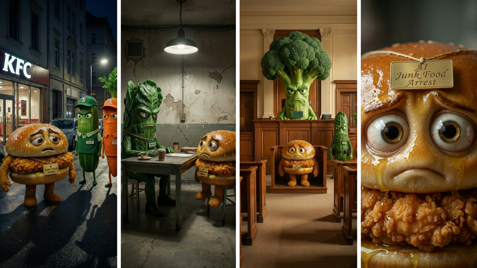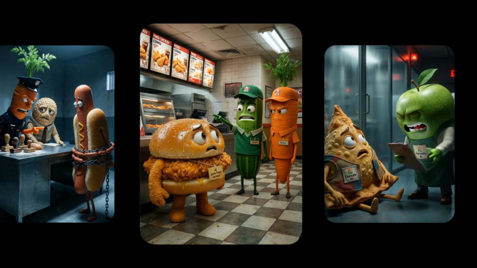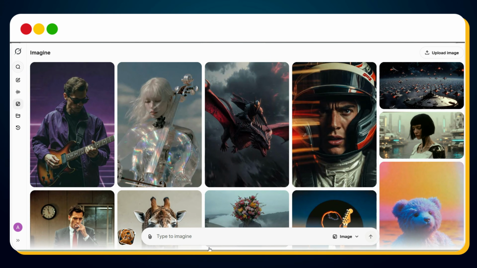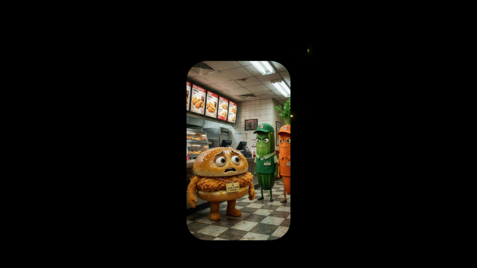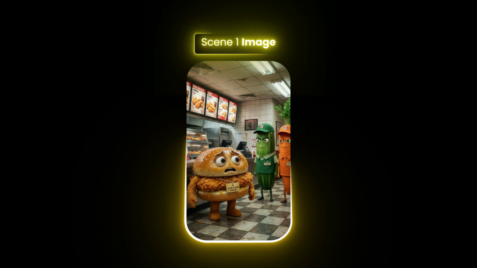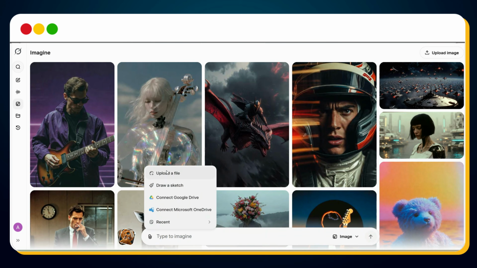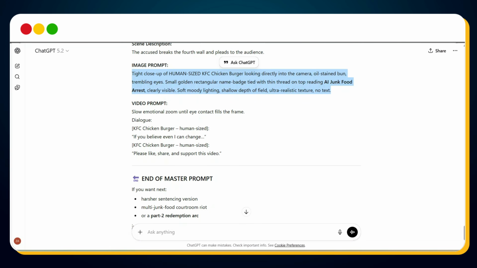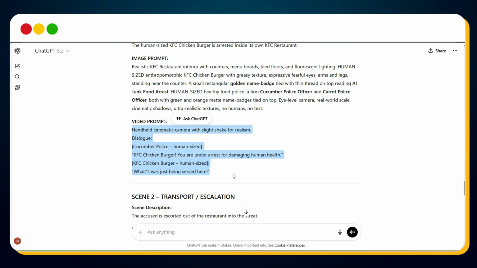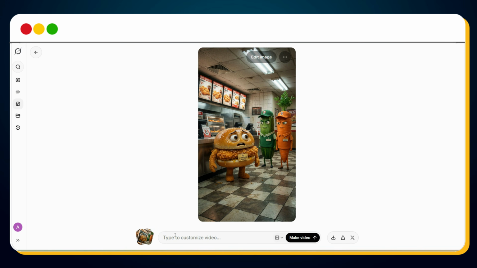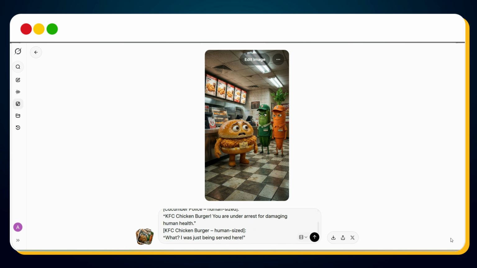Now it's time to convert these images into viral AI video clips. To do that, simply visit Grok Imagine. This tool allows you to generate image to video clips for free up to a limit. And once you reach that limit, you can simply create a new account using a temporary email service. Now let's convert scene 1 into a video. First, upload your scene 1 image into Grok Imagine. Next, go back to ChatGPT and copy the video prompt for scene 1. Paste that video prompt directly into Grok Imagine.